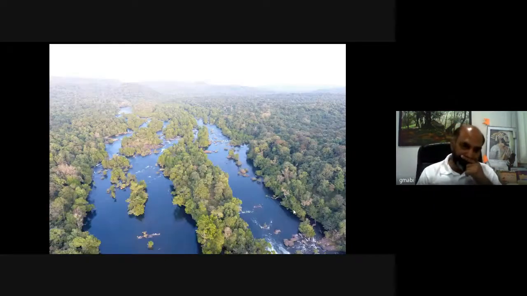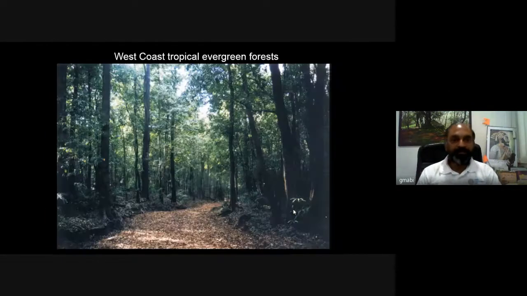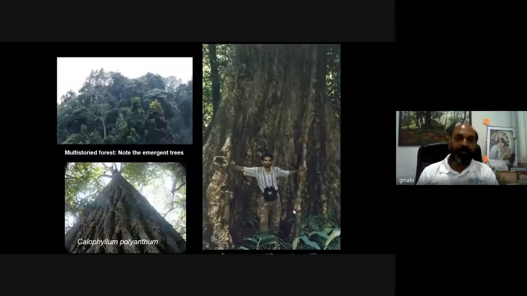Look at the diversity of the Kali river's typical habitat. This is the west coast tropical evergreen forest in Karnataka. This is from Anshi National Park. Look at the lofty trees, what we call Vruksha Purushottam. This is called Germal. Look at the bole size. Look at the buttresses, and there is a heavy competition for light. So you can see such dense growth in the evergreen forest.